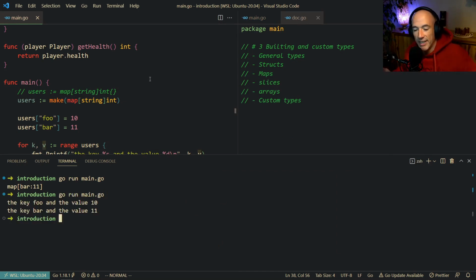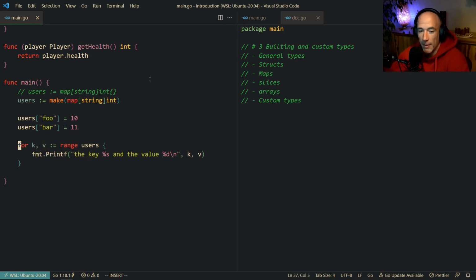Boom. You can see the key foo and the value is 10. The key bar and the value is 11, right? You could also do this. You can delete the v here, so there is no value, only keys. You could range over values, but then you need to specify the key and the value. But you could also range over keys and only over keys if you want. And then you just specify for key, actually here.